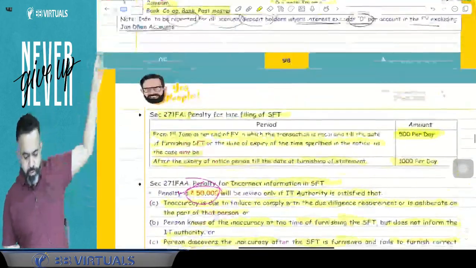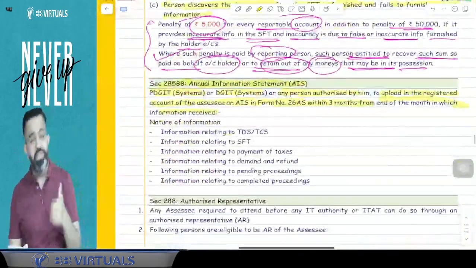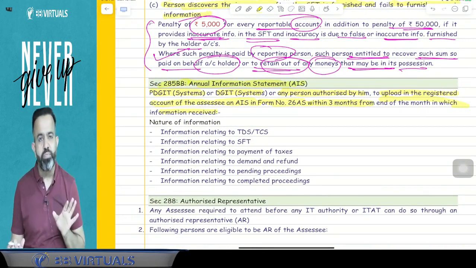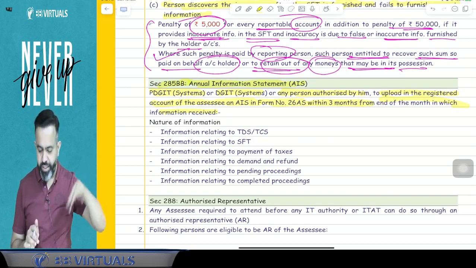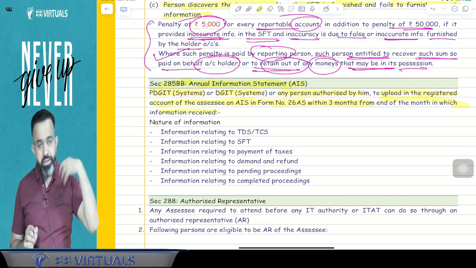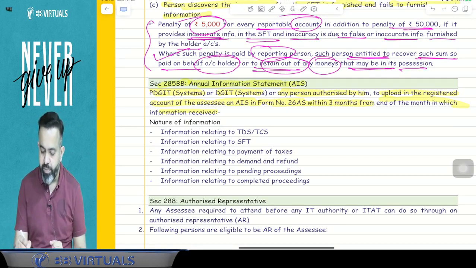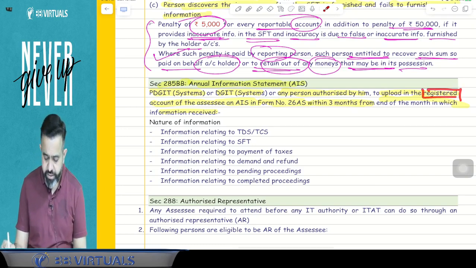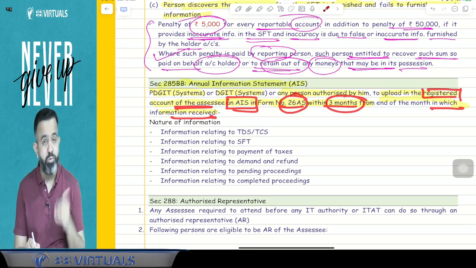So guys, all these people will file the information to the income tax department. The income tax department will get that information. After that, the income tax department will upload that information in your registered account. So whenever you log into 26 AS now, you can get all the details. So here, guys, in the annual information statement, you can get the details. So here the income tax authority, or any person authorized by the income tax authority, will upload in the registered account of the assessee in AIS in the form number 26 AS within 3 months from the end of the month in which information is received.